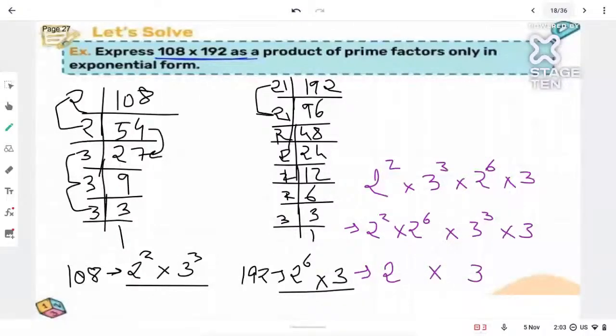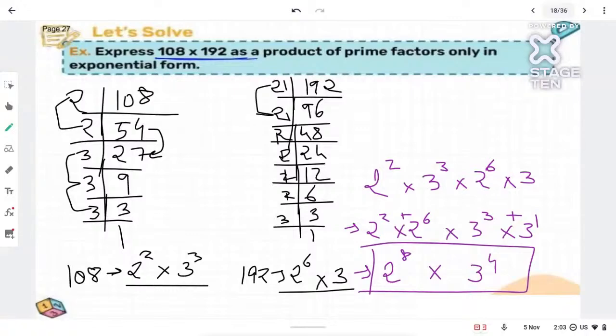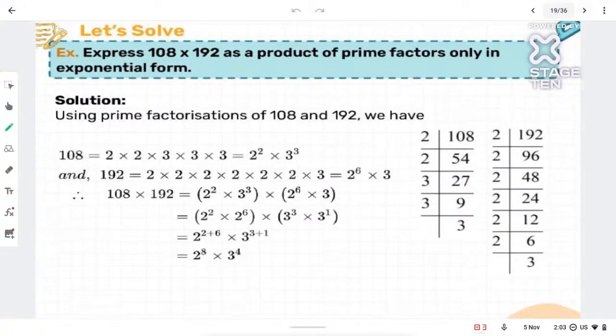Try to find it out, tell me in the live chat how much. 2 powered 8, 3 powered 4. Is it correct? Yes, it is correct. Here 6 plus 2 gets added up in the multiplication to 2 power 8, and here it's 1 over here, so 3 plus 1 is 4. So your final answer becomes 2 raised to 8 into 3 raised to 4. That becomes your final answer.